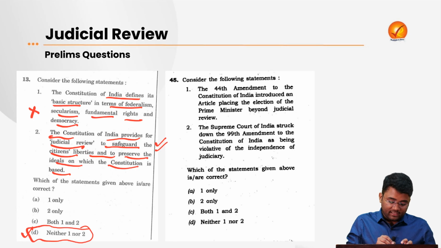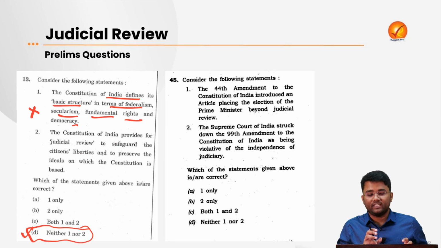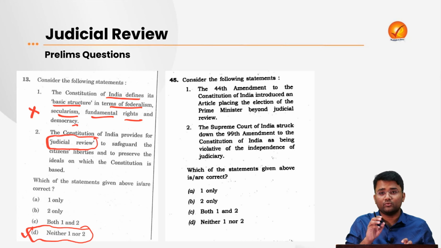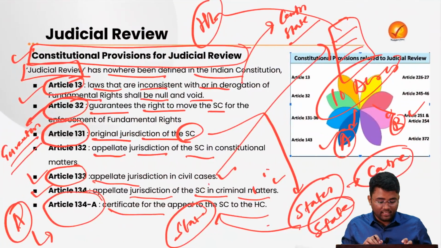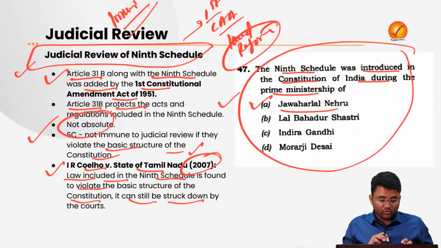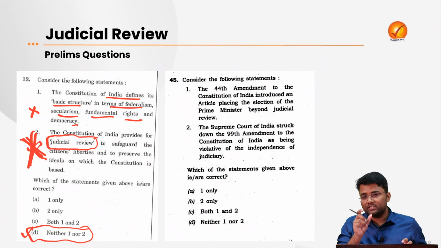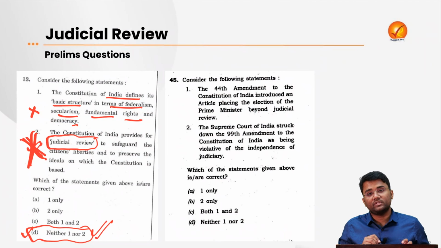Why? Because the words judicial review have been kept in brackets. What the UPSC examiner wanted to test is whether the word judicial review is mentioned in the constitution or not. We have seen very clearly that judicial review has nowhere been defined or mentioned in the constitution. So that's why option 2 was also incorrect, because the word judicial review is neither mentioned nor defined in our constitution. So in this question, option D was correct.